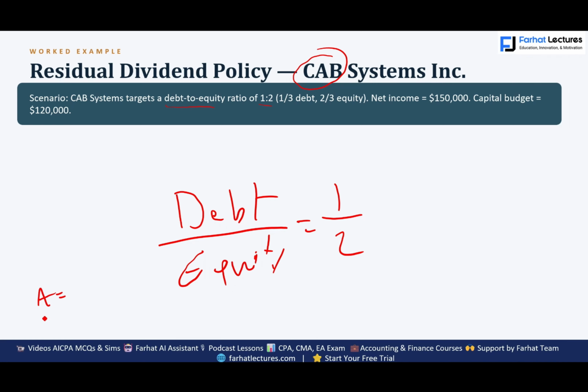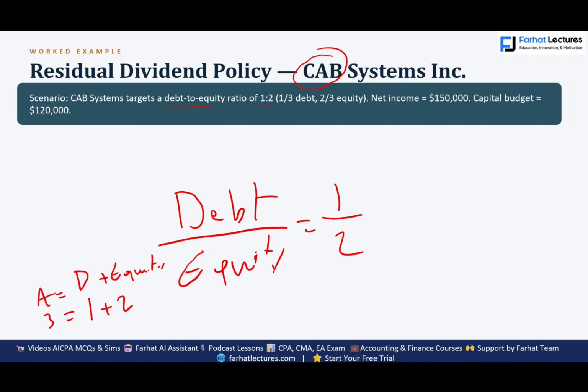So assets equal 3. Debt is 1, and equity is 2. So basically we have $3 of assets: 1 is debt and 2 is equity. Because if we take debt over equity, it's 1/2.